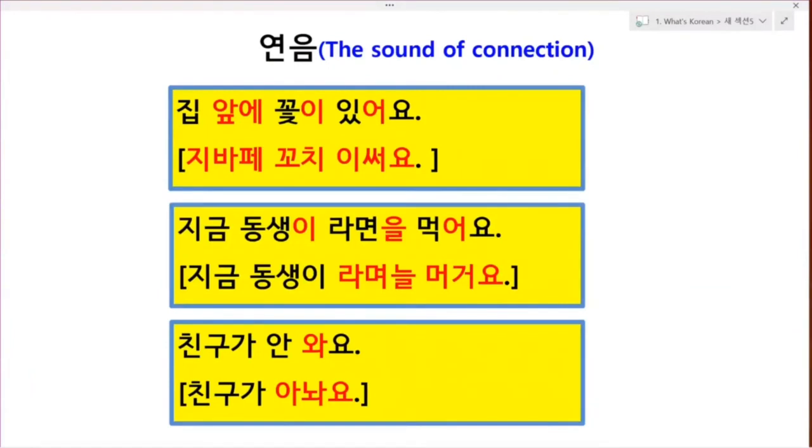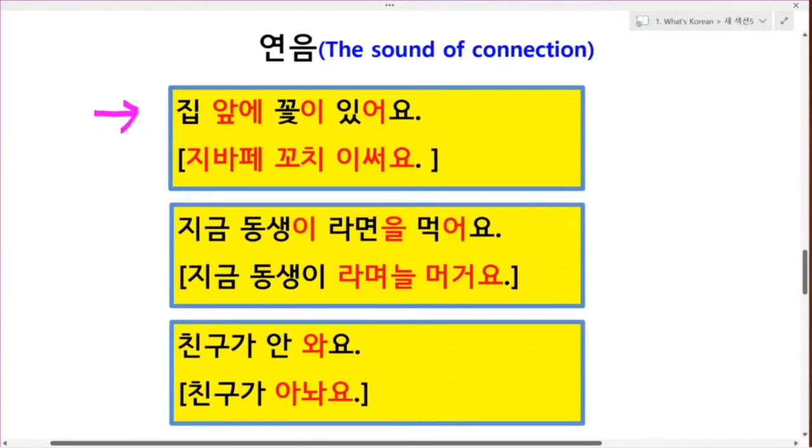Let's check it again. Look at this line. Where is a letter that starts with a vowel after a final consonant? Okay. Draw a circle with your eyes.